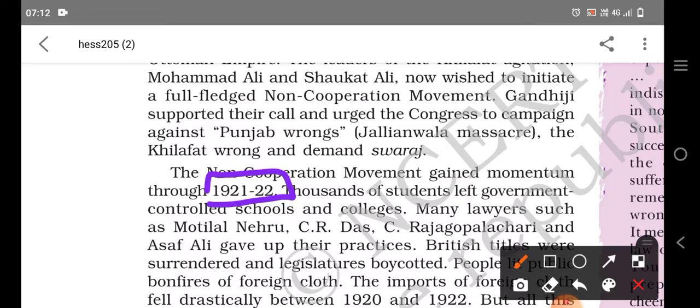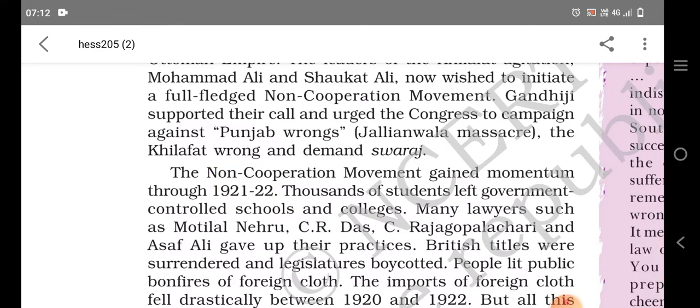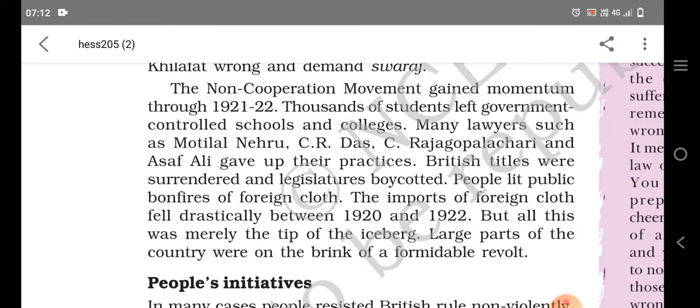Thousands of students left government colleges and schools, and many lawyers such as Motilal Nehru, C.R. Das, C. Rajagopalachari, and Asaf Ali gave up their practices. These were very famous government lawyers. British titles were also surrendered. For example, Rabindranath Tagore took his knighthood title back because of the Jallianwala Bagh massacre. So other people in India who got such titles also surrendered them.